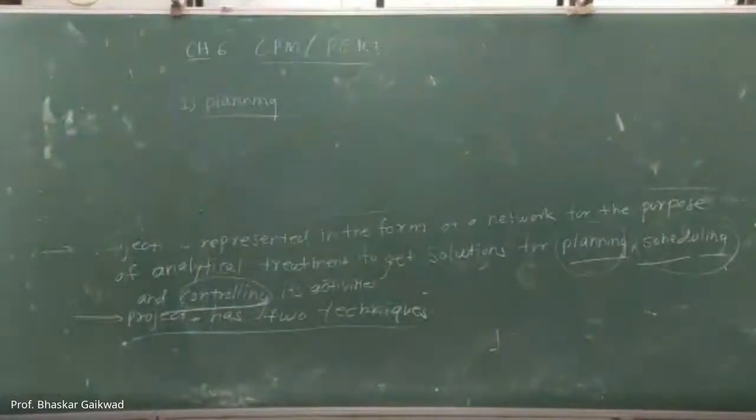So what actually is this planning? Planning means divide the project into different activities. Which are the activities? Maybe bringing the materials, the machining activity, the heat treatment activity. So many activities are there. So we have to differentiate those activities, and after that estimate the time required for each activity, establish the precedence relationship among the activities, and construct a network diagram.